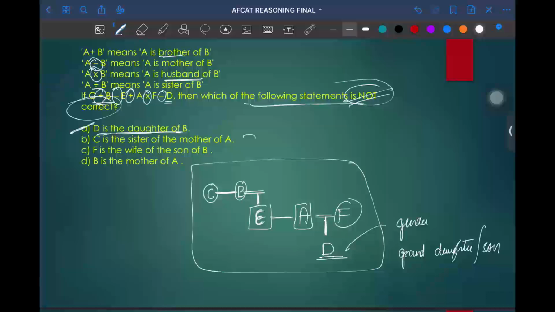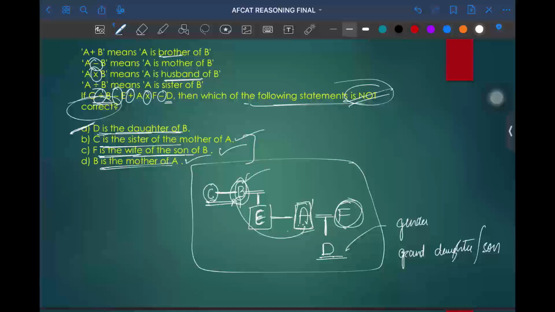Now let us look into the three more options which they have given. C is sister of mother of A. Mother of A is B, and C will become the sister of B. So the second statement is correct. F is wife of son of B. B's son is A, and F will become the wife of A. So option C is also correct. B is mother of A. Option D is also correct. So option A is the wrong answer.